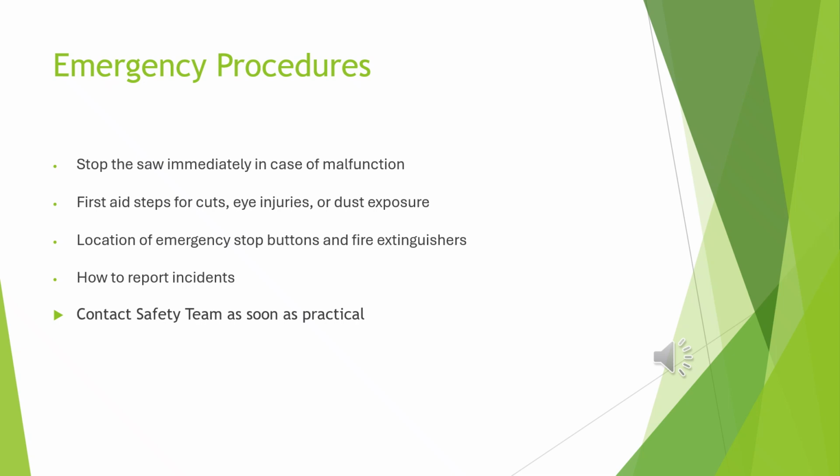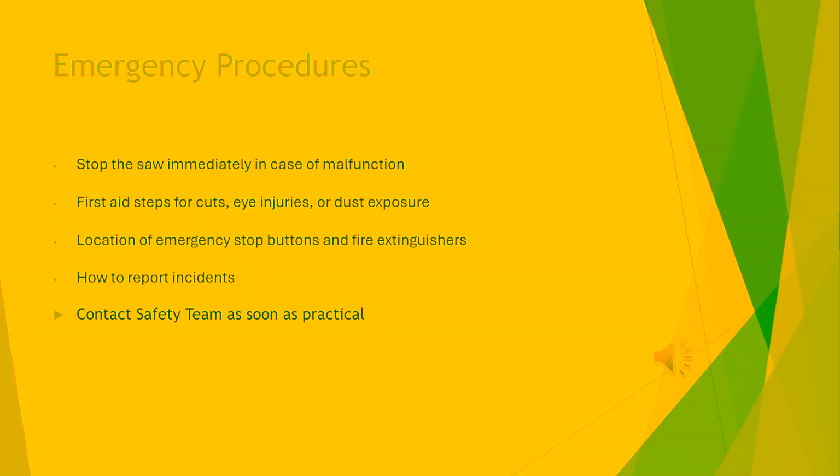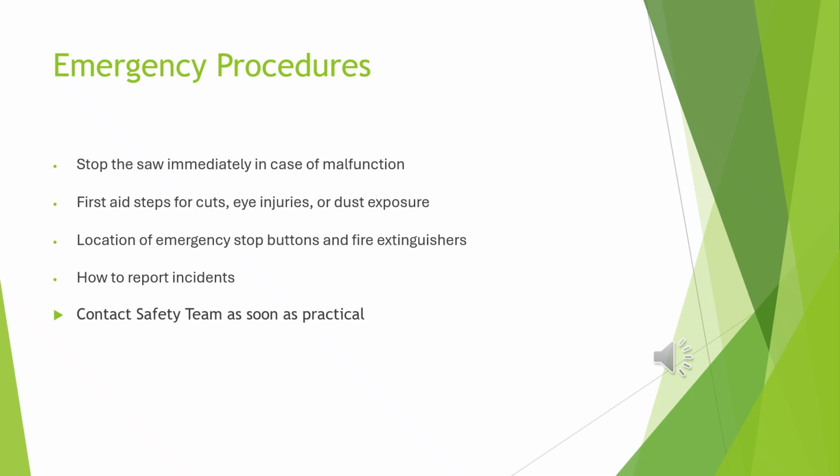Here are some emergency tips. If something happens, stop the saw, look for injuries, and get treatment. Make sure you know where the emergency stop buttons are on the equipment you're operating and have fire extinguishers available if needed. Remember, all incidents need to be reported, even near misses. Contact the safety team as soon as you are able to.